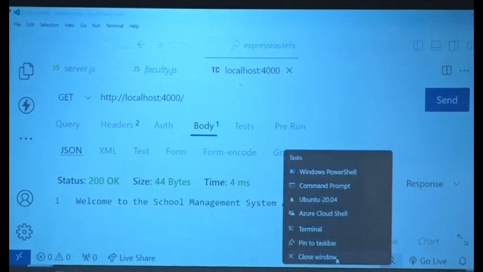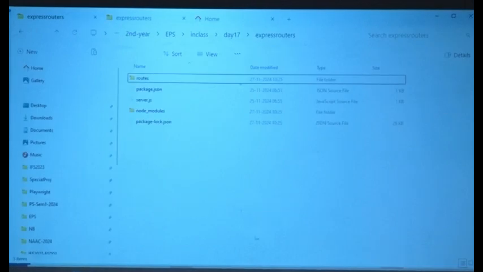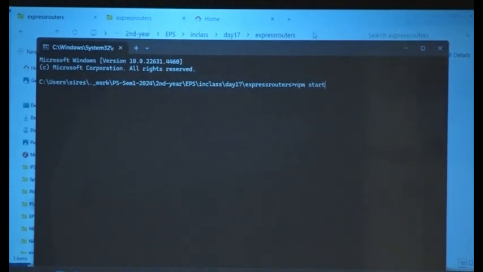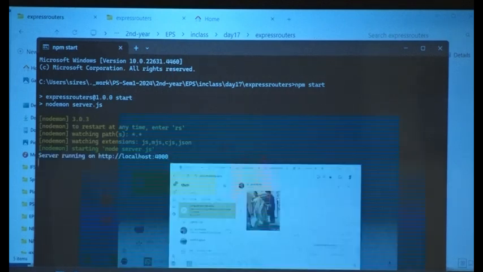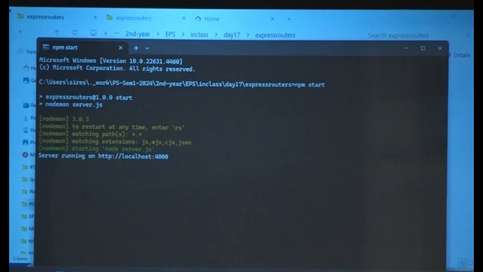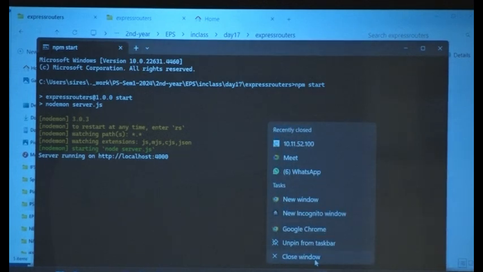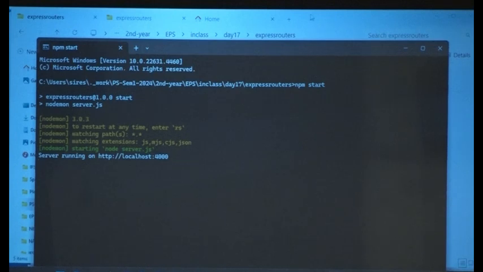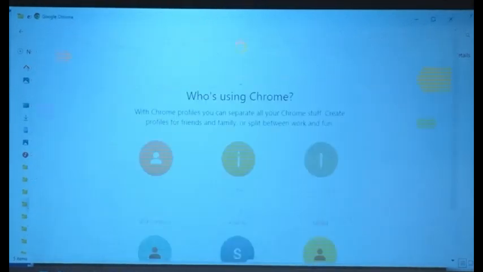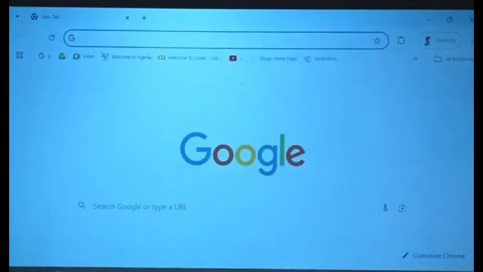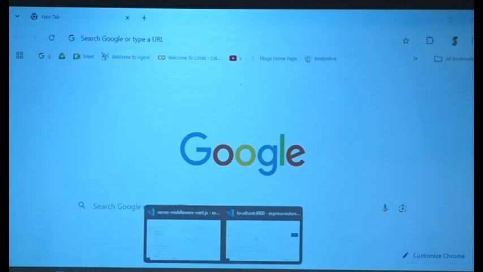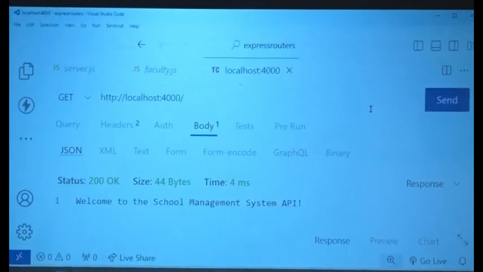First let me start the server, okay? Close window. Where is my in class day 17 express routers, CMD, NPM and start, right? Started on localhost 4000. Let me go back. I wish the course material worked. Anyway, I can do it here also. You know, all GET requests, we can do work on them there also in the browser. Here we go, 4000 and send.